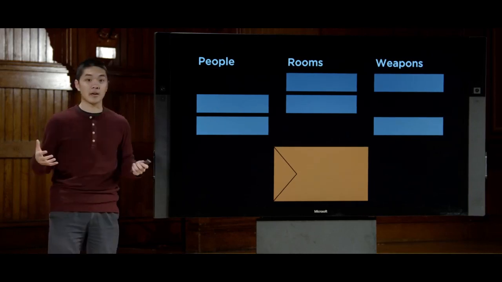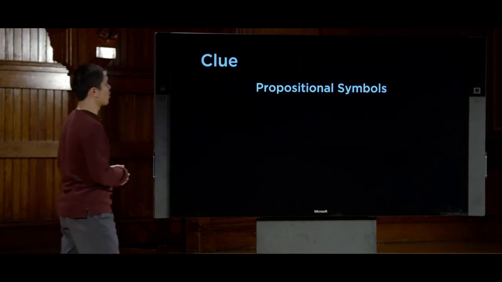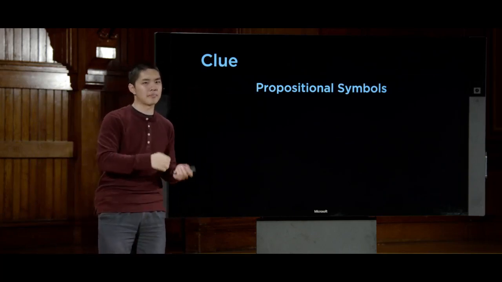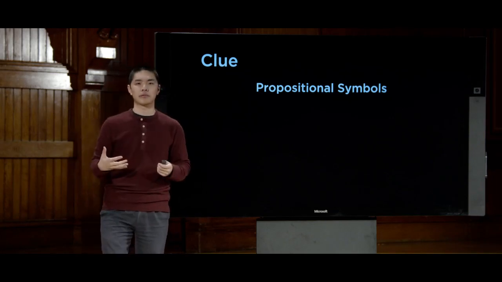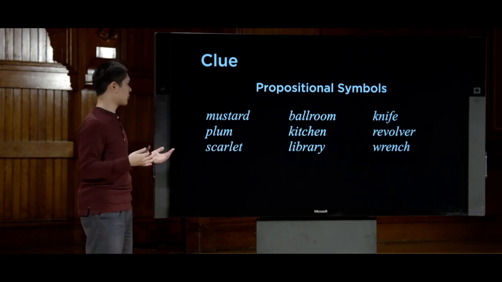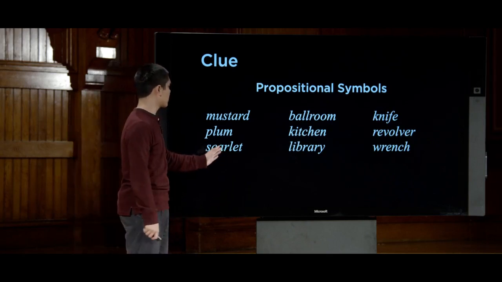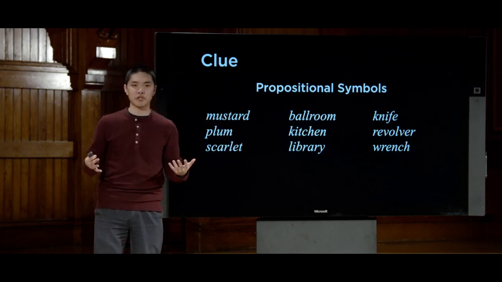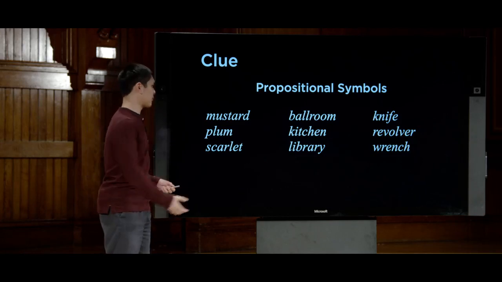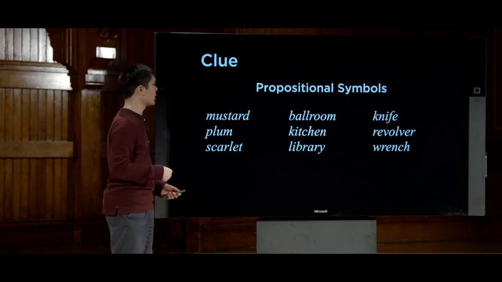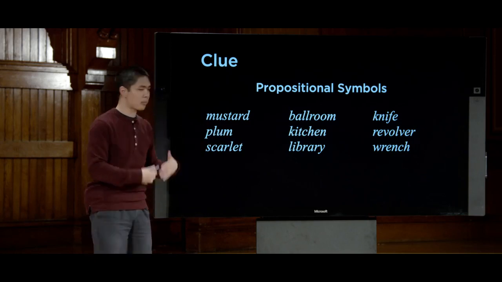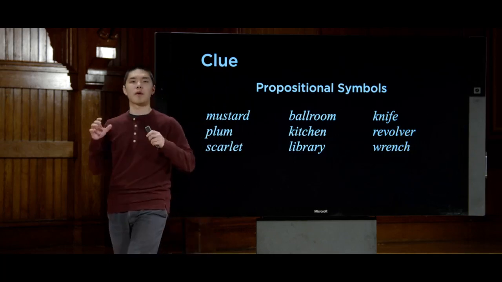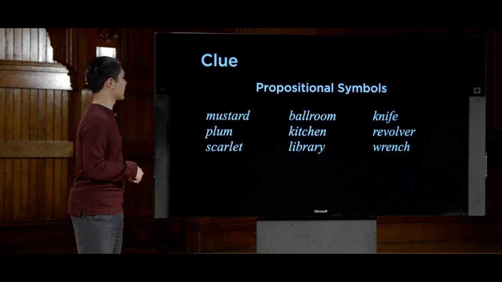So in order to do this, we'll begin by thinking about what propositional symbols we're ultimately going to need. Remember again that propositional symbols are just some symbol, some variable, that can be either true or false in the world. In this case, the propositional symbols are really just going to correspond to each of the possible things that could be inside the envelope. Mustard is a propositional symbol that will just be true if Colonel Mustard is inside the envelope, if he is the murderer, and false otherwise. And likewise for Plum for Professor Plum, and Scarlet for Miss Scarlet, and likewise for each of the rooms and for each of the weapons. We have one propositional symbol for each of these ideas.